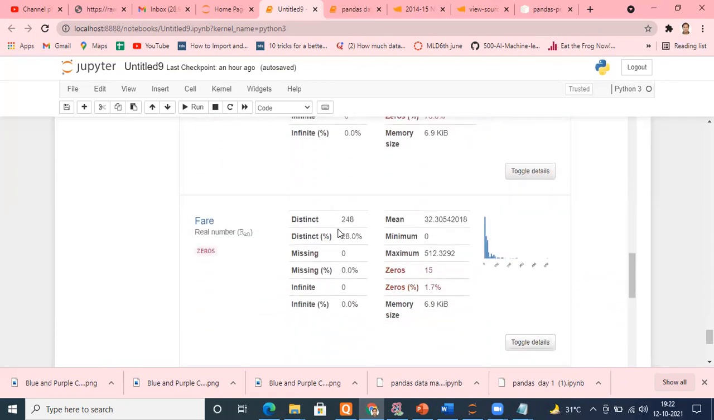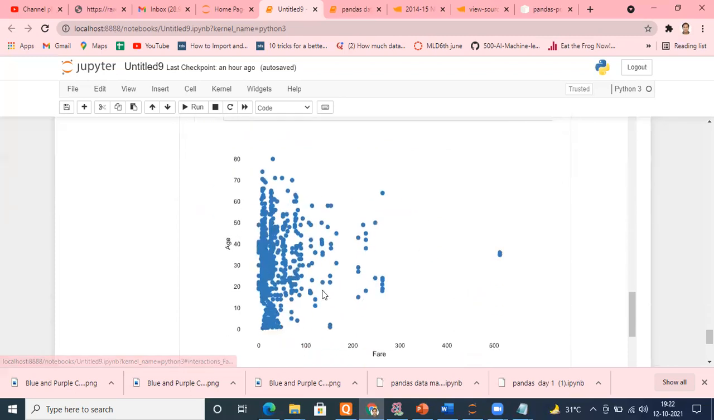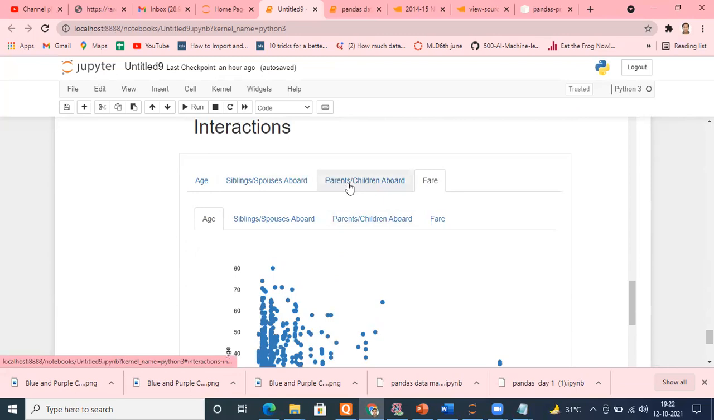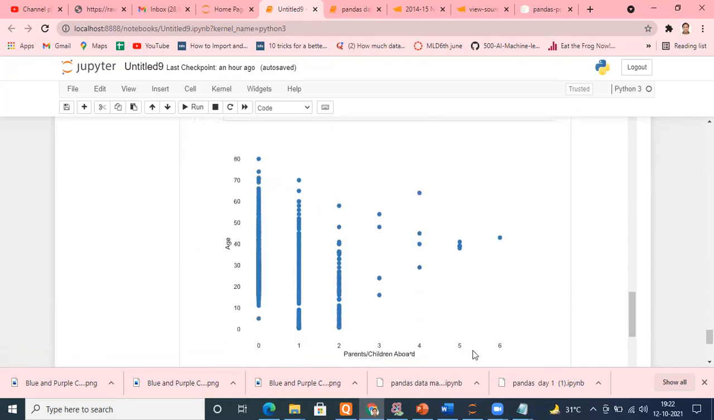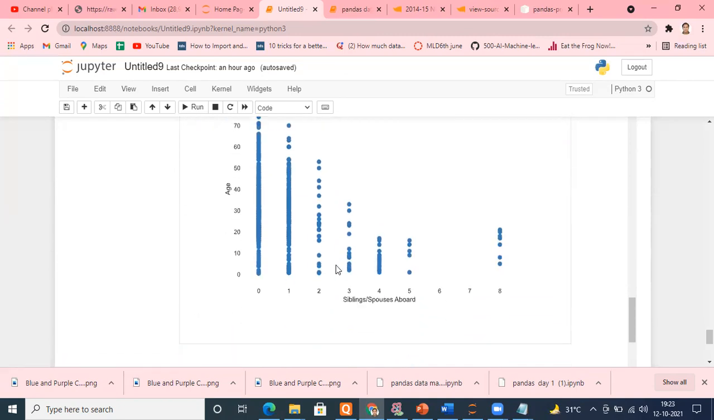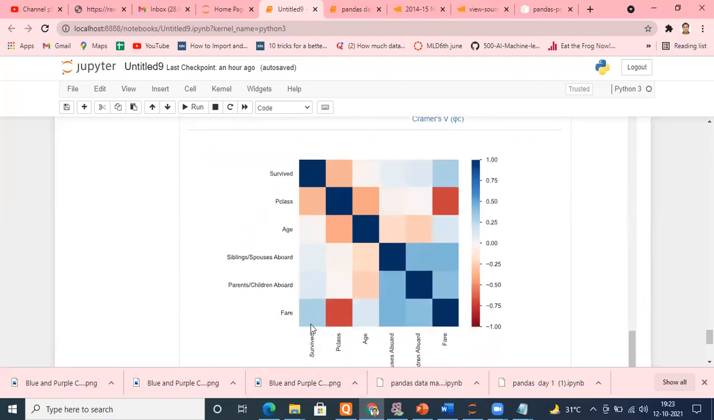These are all variables, they are explaining one by one. But these are interactions: age with siblings, parents, children, and fare. Suppose I want to see age with fare, so it will take age here, fare here. I want to see between age and parents, children. Age and siblings, spouse. Everything is available. Correlations you want to find out, Pearson's correlation, Spearman's correlation, Kendall's correlation, right? Different things are there. Whatever you want to see, how much is the correlation between different variables?